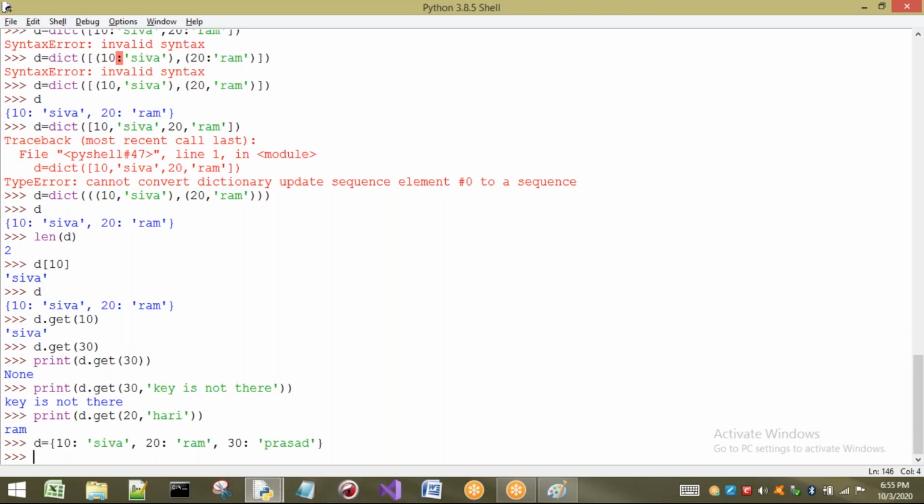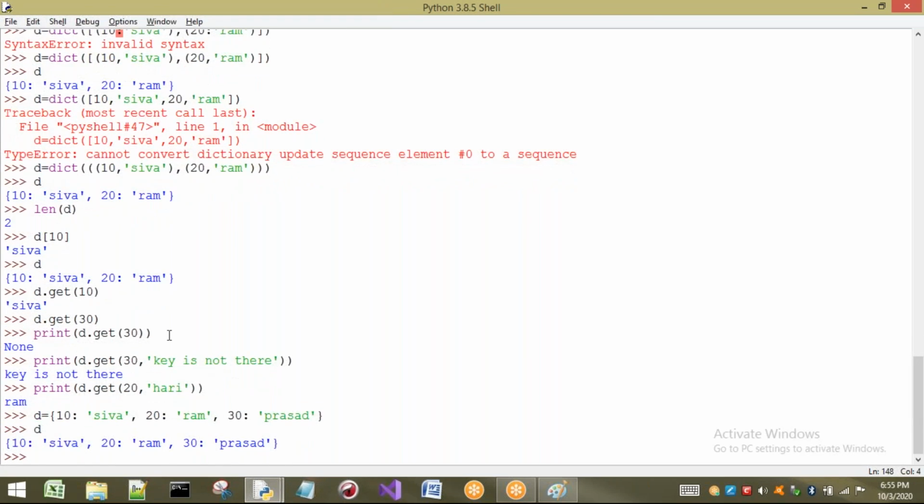Now first you have to understand what elements are present in D. The first inserted element is 10 Shiva, the second is 20 Ram, the third is 30 Prasad. Now I want to pop a particular key. Here, pop item is something else. What I explained earlier was about pop item, not about pop. About pop, if we want to pop a particular element, I have to specify that key.